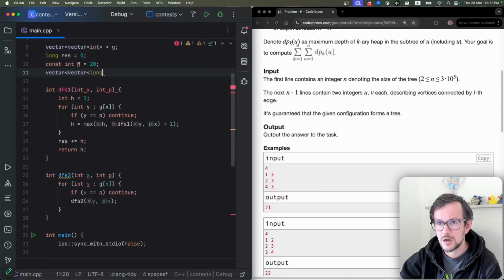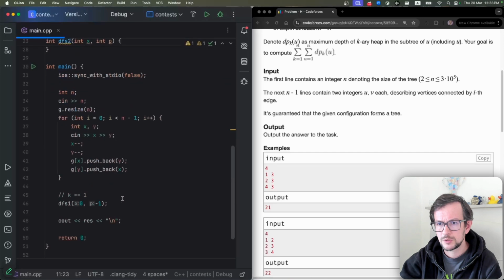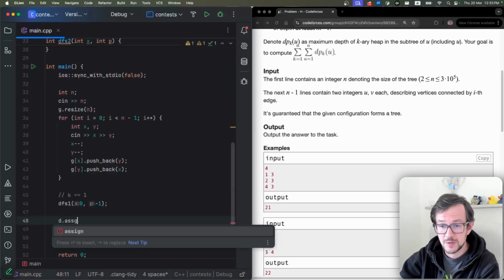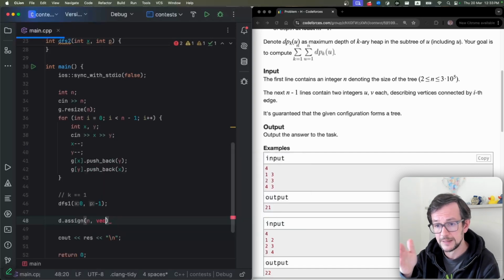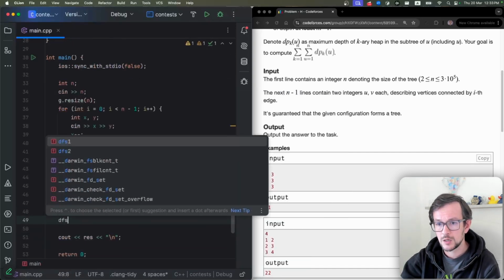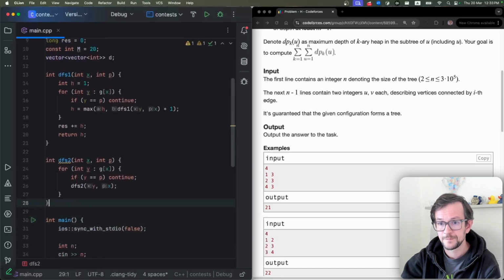And this is my dynamic programming array. So this is my array for every node and every height. It will calculate the maximal k which gives me this height. I just call DFS.